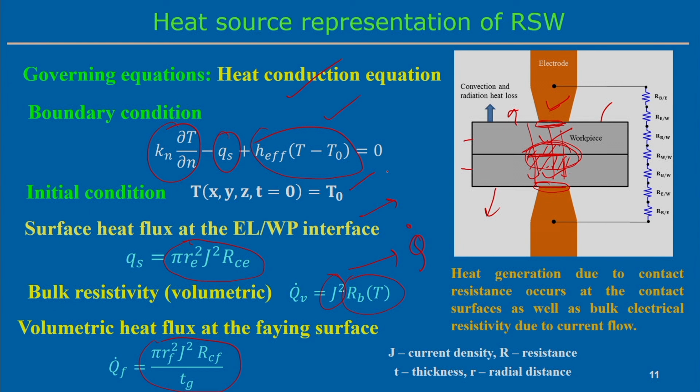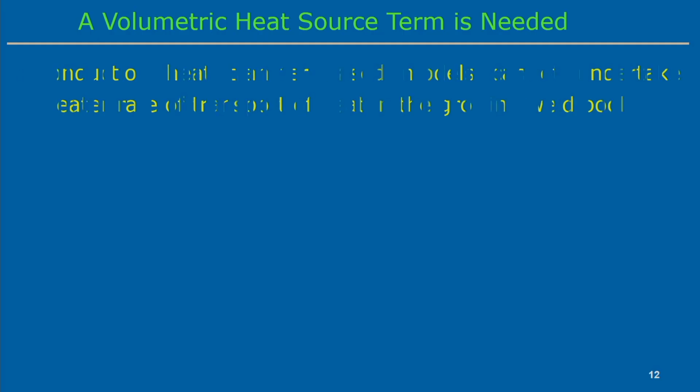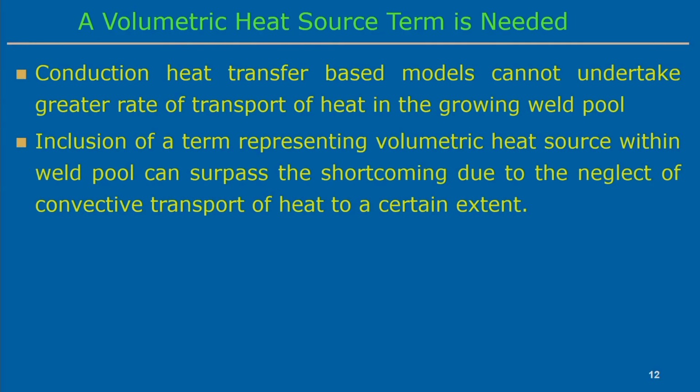So, in this resistance spot welding process, the heat source can be a surface source and also in the form of a volumetric heat source. Therefore, both types of heat source are there, and accordingly we can incorporate the heat source either through the surface or through the governing equation. That way we can incorporate both the volumetric and the surface heat flux associated with the resistance spot welding process.